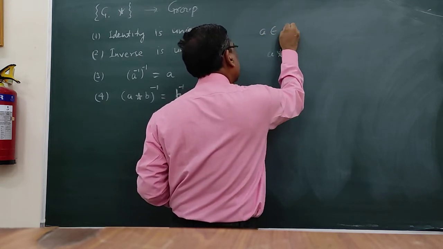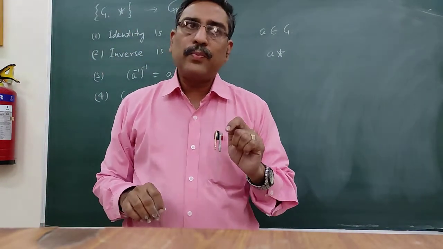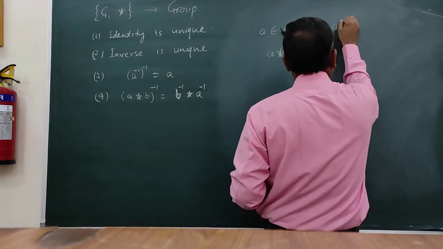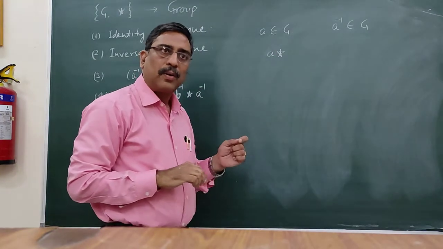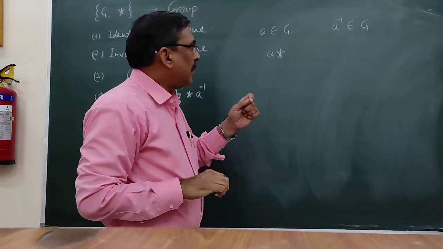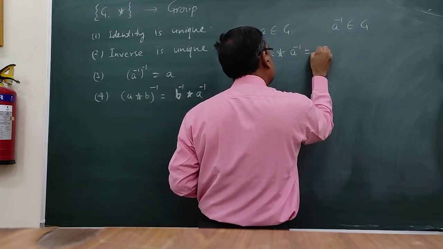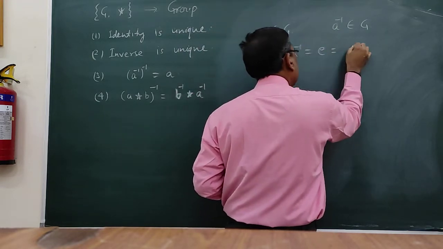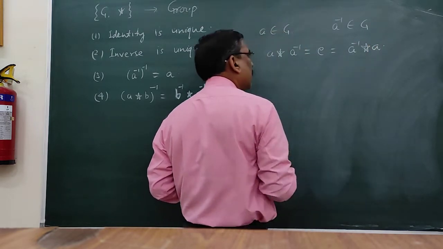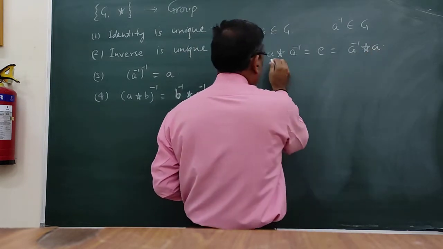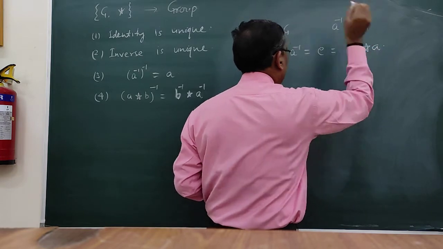Let us suppose A is any element of G, and as I told, it is a group, so inverse of A also belongs to G. This is the basic property of group, and since inverse exists, I can write A operation A inverse is equal to identity is equal to A inverse operation A.